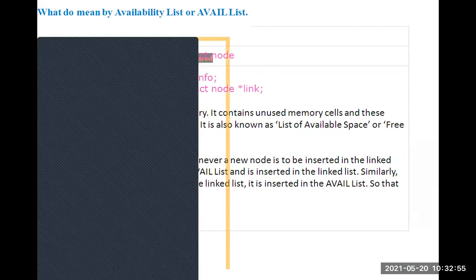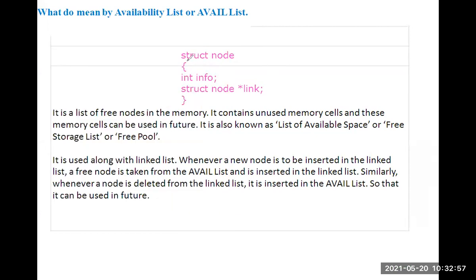The name I write as struct node, here also struct node. The same name you write here is what we use with the data type, then we call it a self-referential structure. So in this way we have to declare the structure of the node.